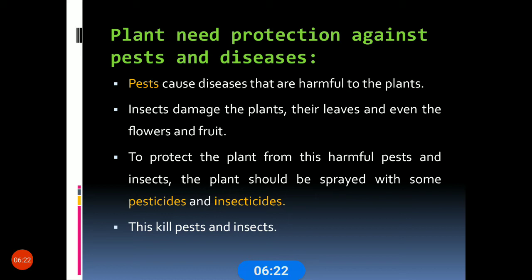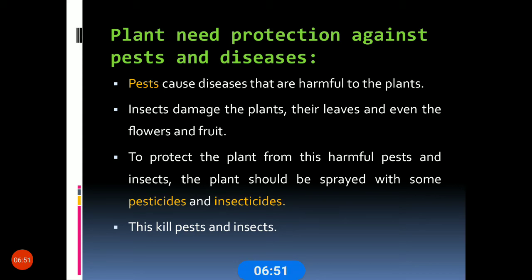So those are called pests. We need to protect the plant against pests. Plants also get diseases, children. For that we need to protect them from plant diseases. Pests cause diseases that are harmful for the plants. The insects damage the plant, their leaves, and even the flowers and fruit.